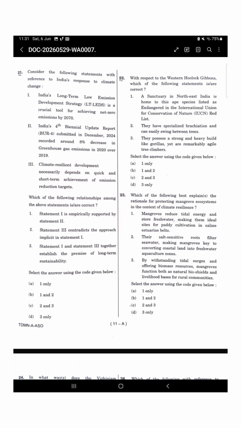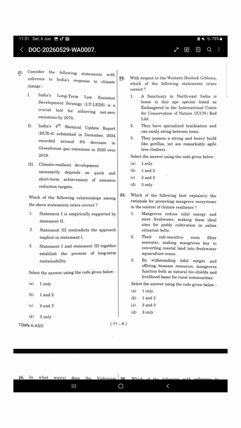Statement three compares them to gorillas. That should immediately raise suspicion. Gibbons are relatively light bodied apes. They are famous for agility, not massive gorilla-like build. So statement three is incorrect. And once statement 3 falls, any option containing it can be eliminated.